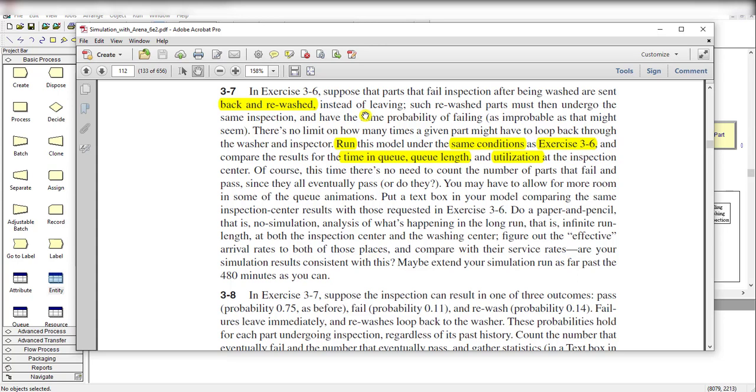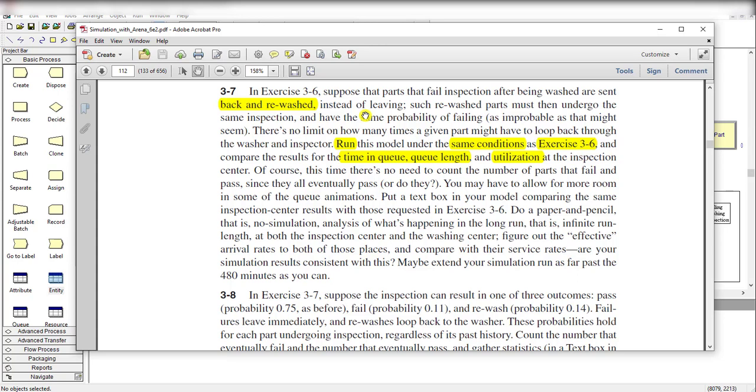And in this exercise, the probabilities of failing the inspection remain the same as in the previous exercise, as well as the other elements of the model. We only have to implement this small thing.